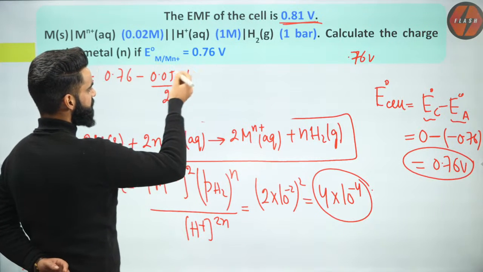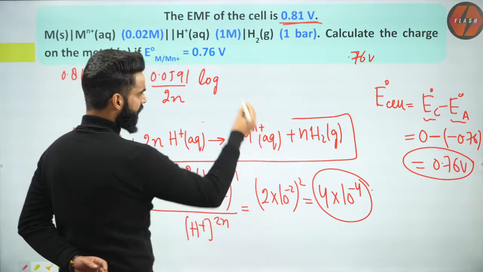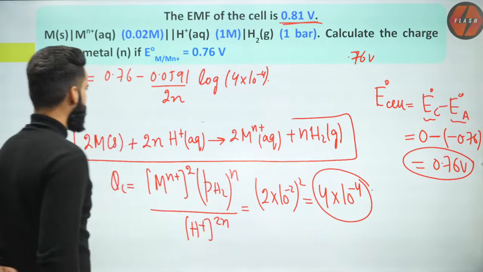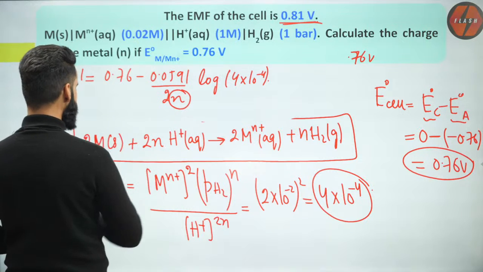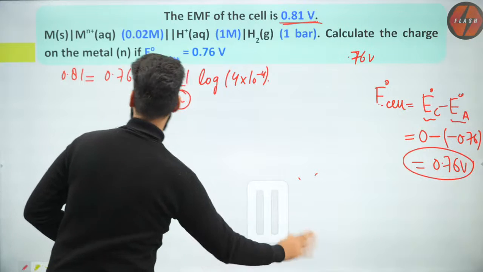0.05 n1 divided by 2n. This is going to be log of QC. QC value already you have, that is 4 into 10 to the power minus 4. Correct? You have all the values, I guess. Okay, all the values we have, we just have to calculate the value of n.